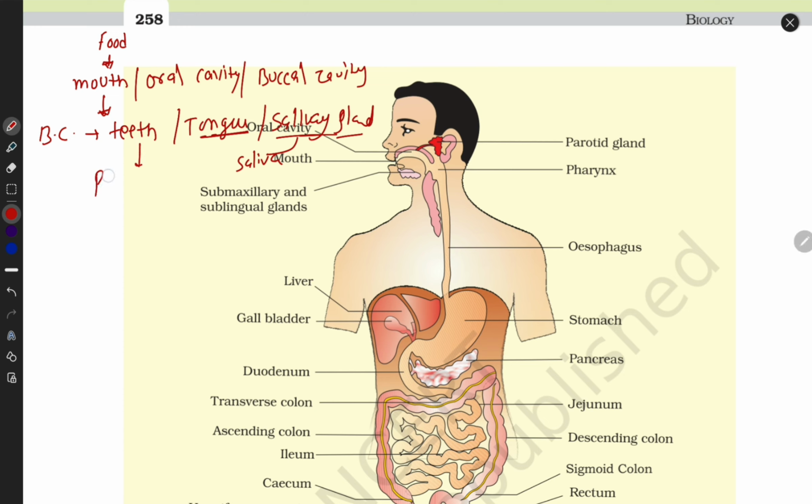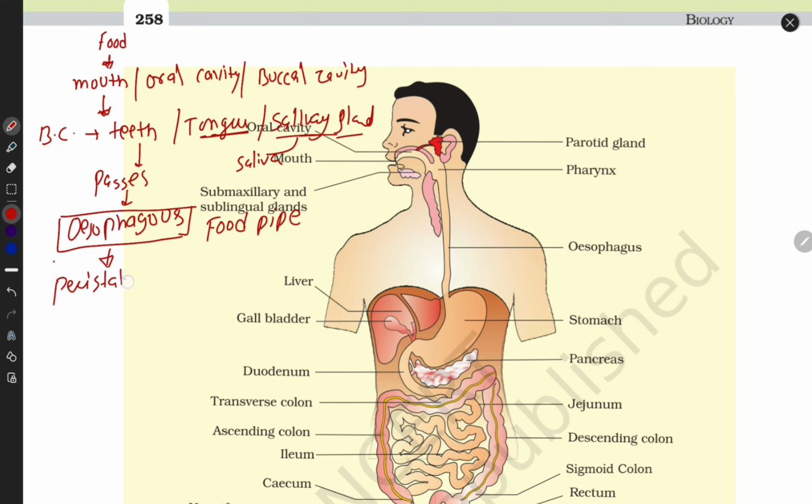Now food passes towards the esophagus. In common language we call it the food pipe. The esophagus engulfs the food and does peristalsis movement. This is the wall of the esophagus.